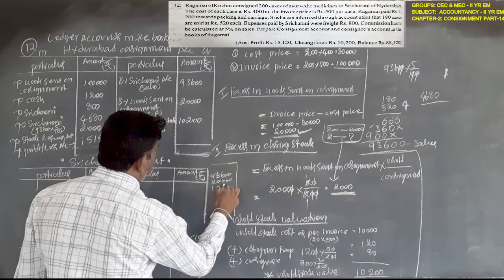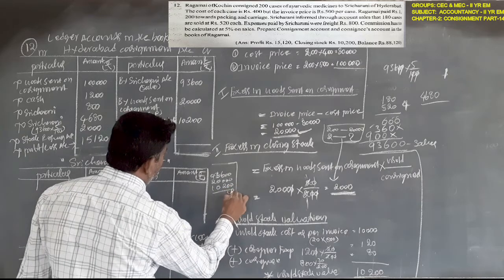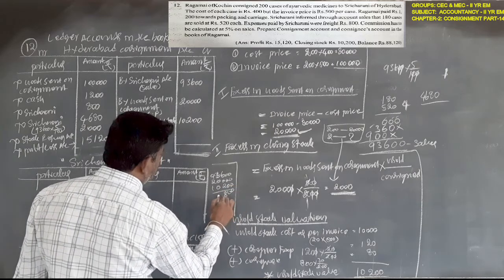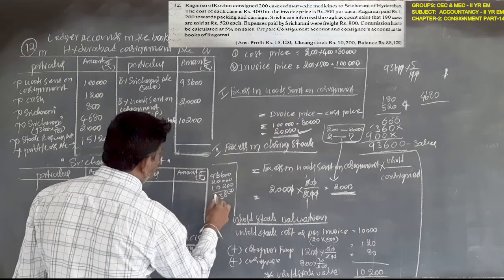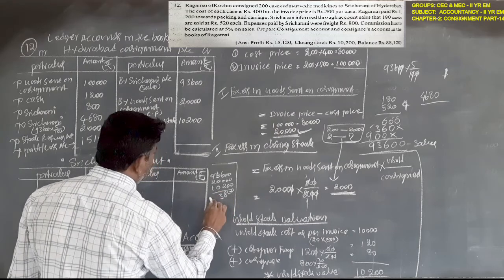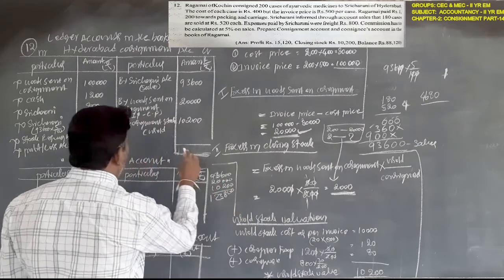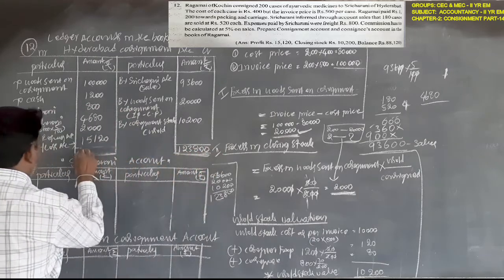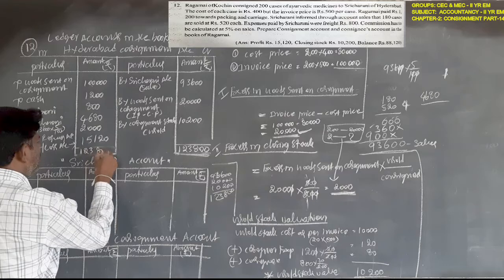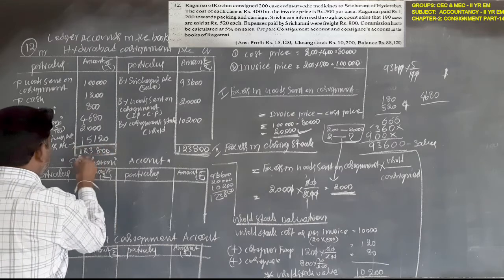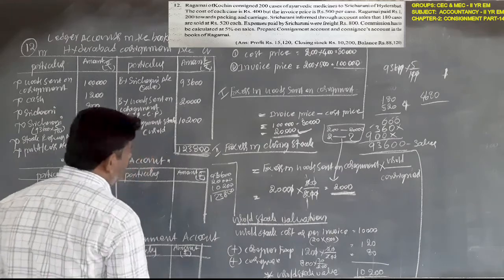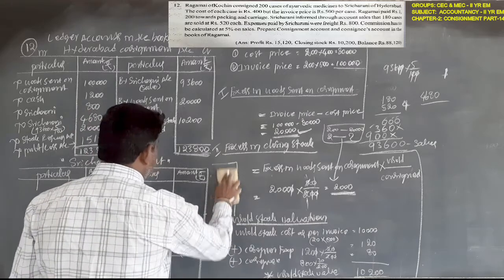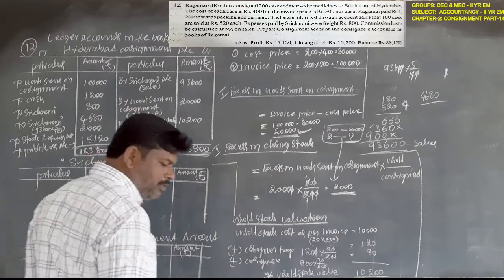Next 10,200 rupees. 1,23,800. And next come to the consignee account.